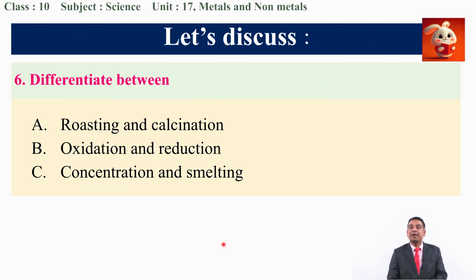Next question related to this is, we have to differentiate between roasting as well as calcination. We had discussed these two terms enough, I think. Based on the discussions that we have made in today's class, you can write yourself. Oxidation as well as reduction also, and concentration and smelting. You have to write differences as much as possible, but in examinations there may be a particular number of differences to be written. Okay.